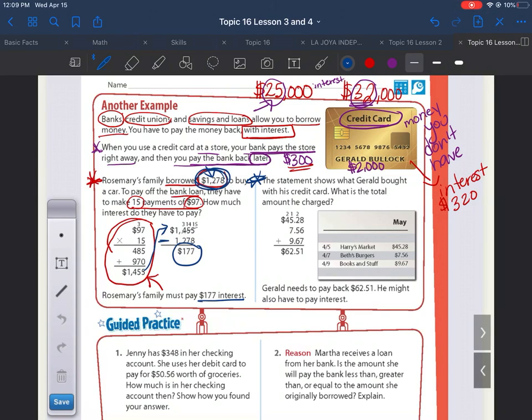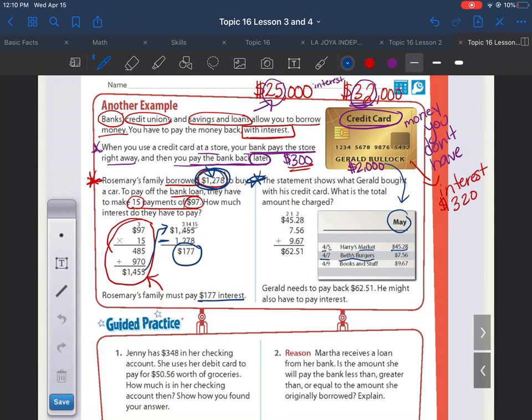I'm going to go to the next one that reads, the statement shows what Gerald bought with his credit card. What is the total amount he charged? So this is Gerald. Remember, his credit card was up here. So this is what he bought. On April 5th, he went to the market. So he spent $45.28. He's probably buying groceries.